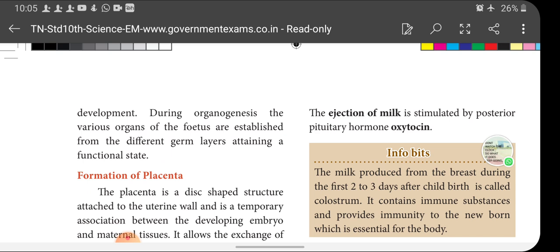From these 3 germ layers, various organs start to develop, and during this stage they develop into various organs. This is called organogenesis. These organs attain their functional role.